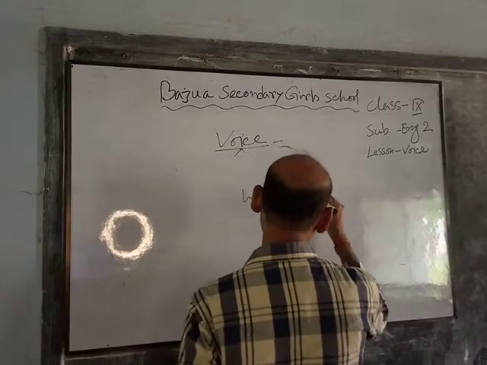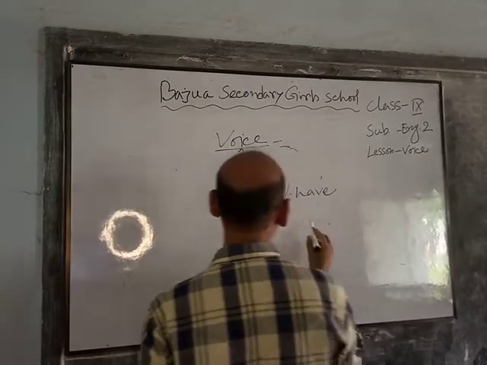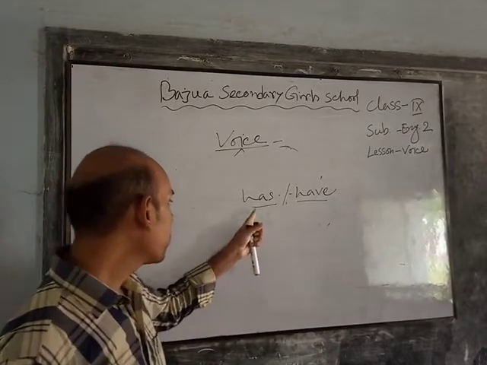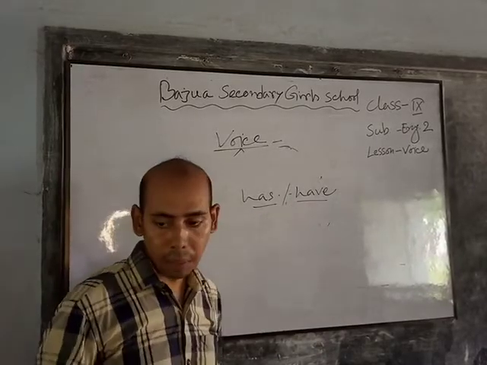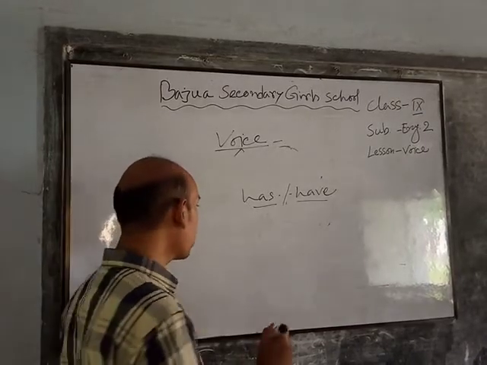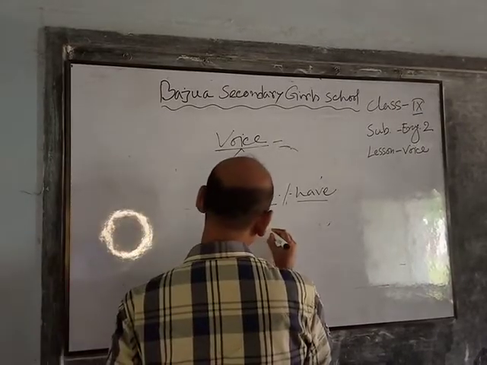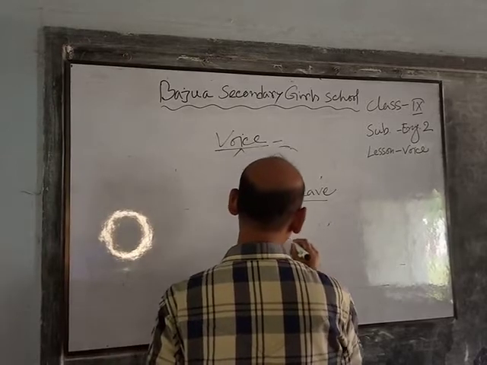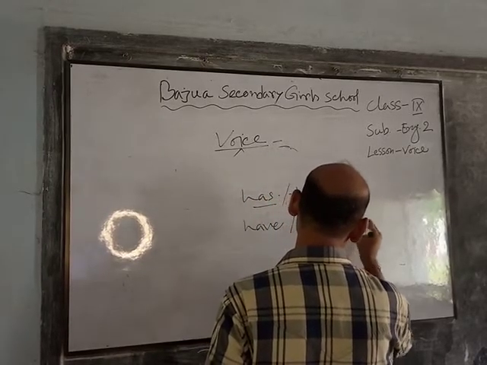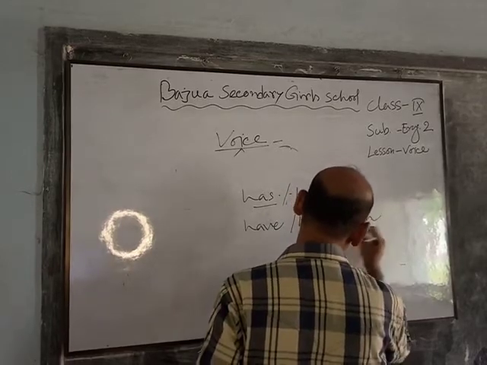So if this have verb is present in any sentence, then we have to add have or has plus been.